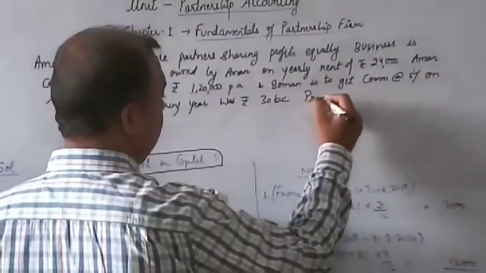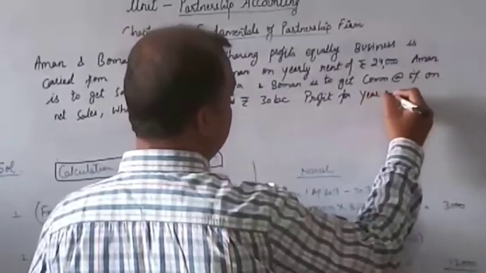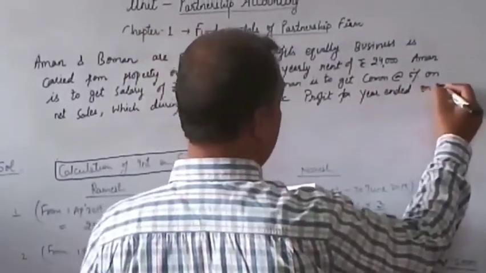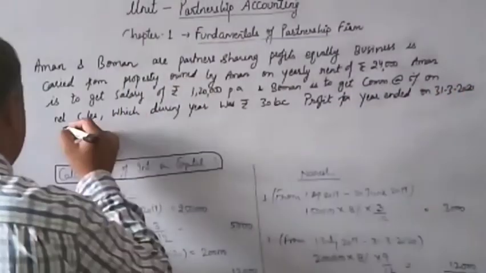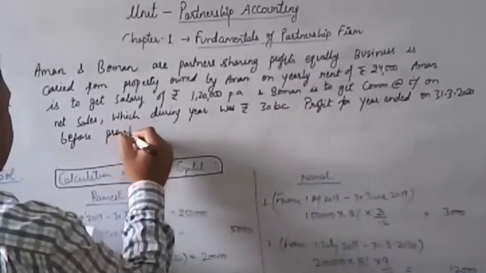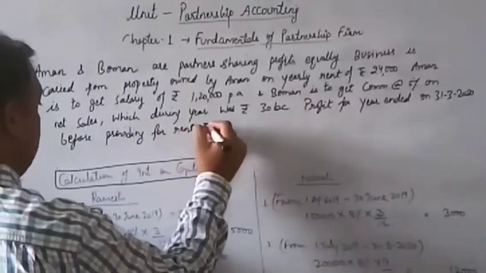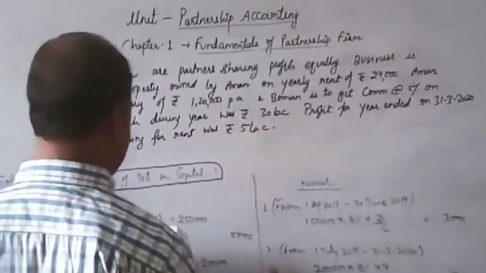Profit for year ended on 31st March 2020 before providing for rent was rupees 5 lakh.